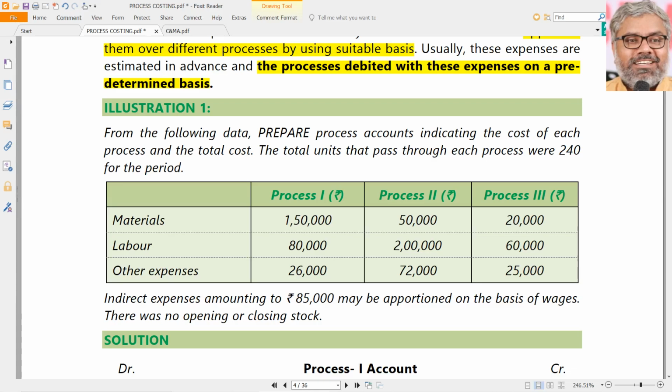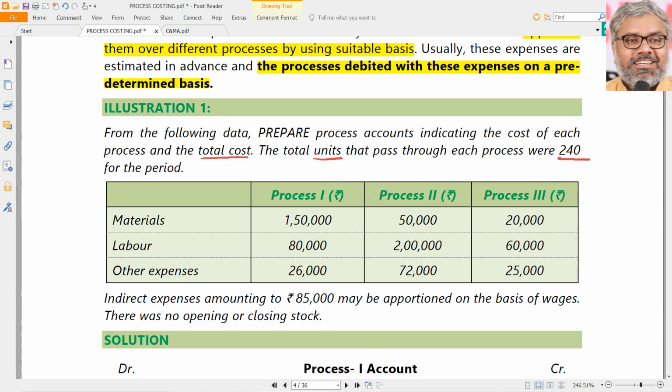Let us take illustration number 1. What it is asking: from the following data, prepare process accounts indicating the cost of each process, and the total cost also is asked. And the total units that pass through each process was 240 units for the period. And nothing is mentioned about losses and all. So 240 units will pass through all processes. Not necessarily always will there be losses. If it is there in the question, there is loss. If there is no loss, no loss.